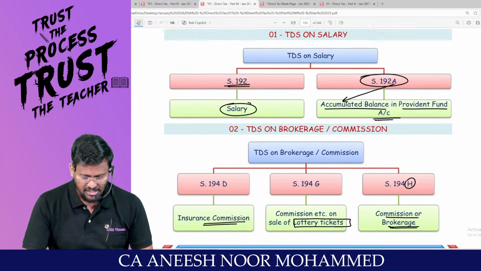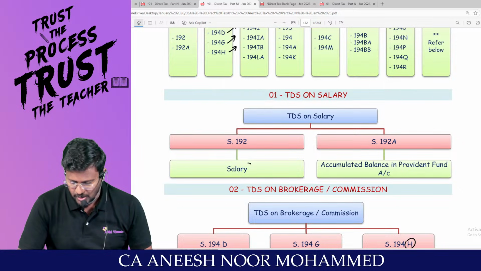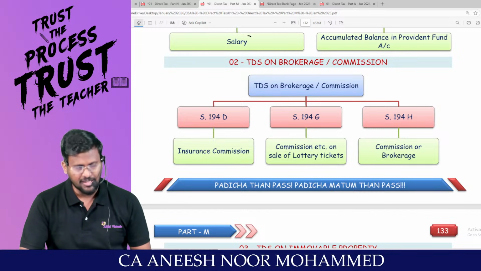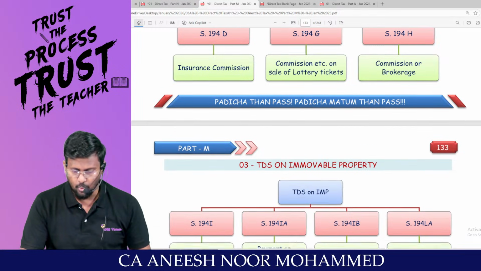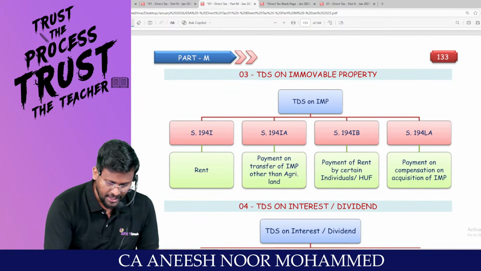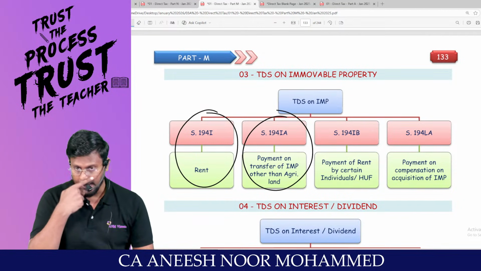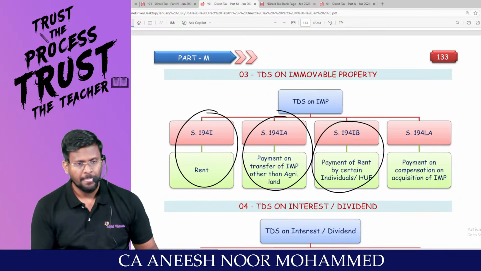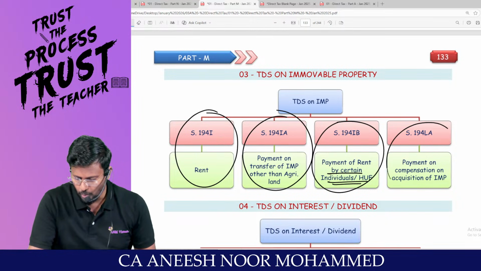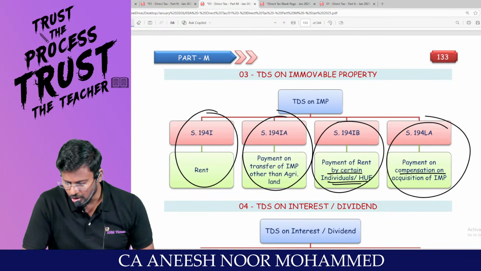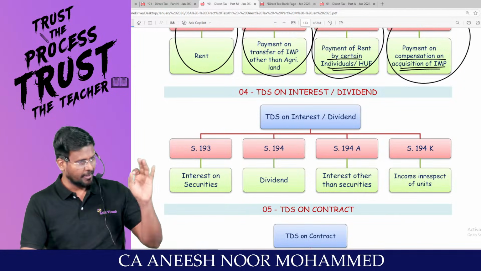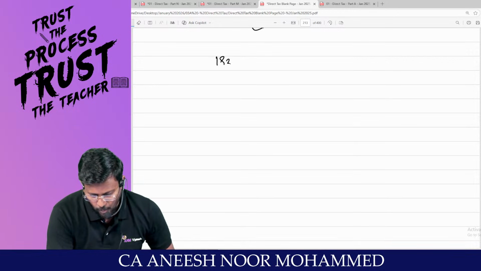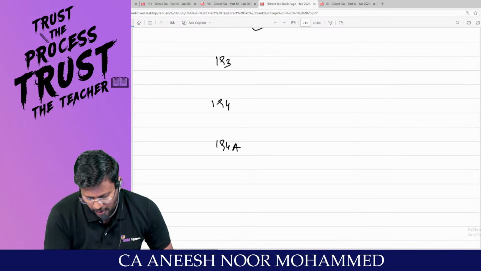Sir, what is section 192? TDS on salary. What is 192A? Accumulated balance in the provident fund account. What is 194D? Insurance commission. 194G? Lottery commission. 194H? Brokerage or commission. 194I? Rent. 194IA? Transfer of immovable property other than agricultural land. 194IB? Payment of rent by certain individual or HUF. 194LA? Payment of compensation on acquisition of immovable property. Am I right? My dear lovable students, now coming to the next family, called section 193, 194, 194A and